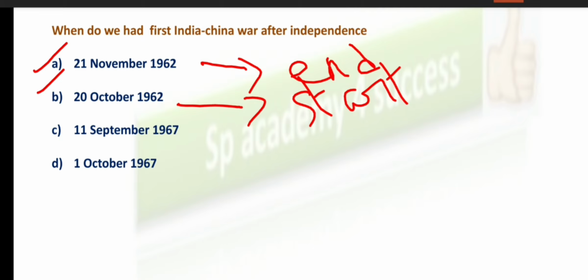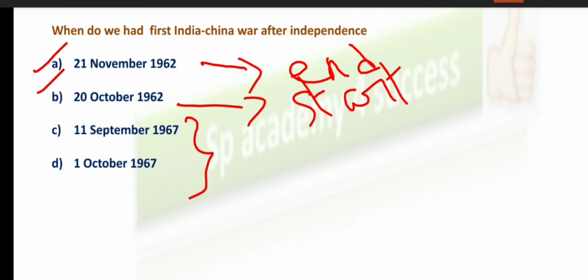So both the dates are there in the history. You might have studied both the dates. So when you see the options, you will get confused which one you have studied. So always concentrate on the dates. And see these two dates, even these were also there in the history, like 11 September 1967 and 1st October 1967. On these dates also we had a conflict with China regarding the border. But for today's question, option B is the right answer.